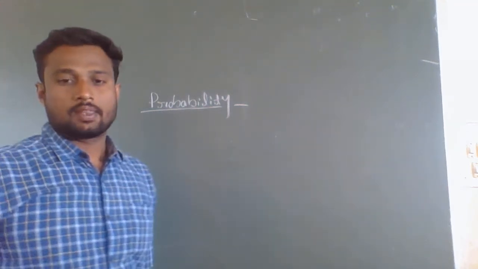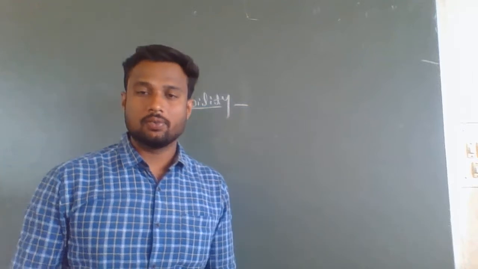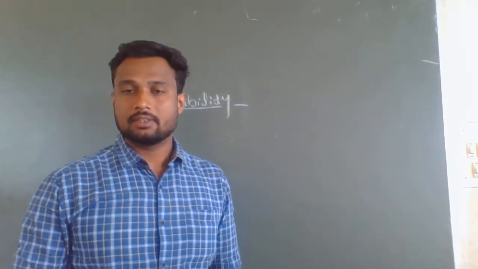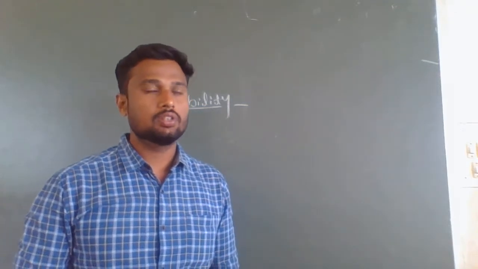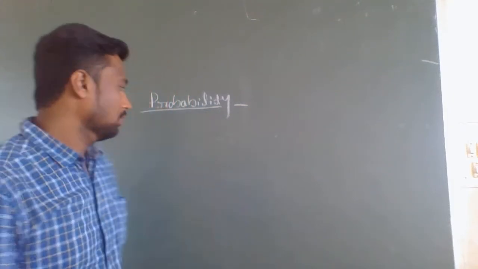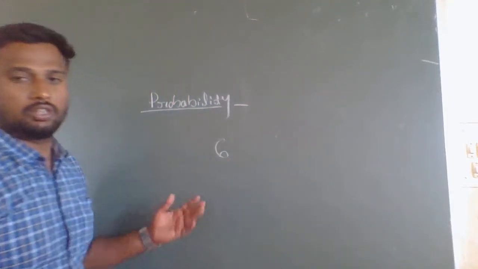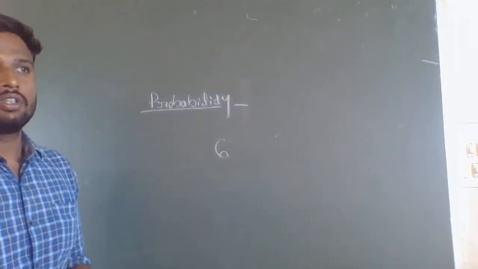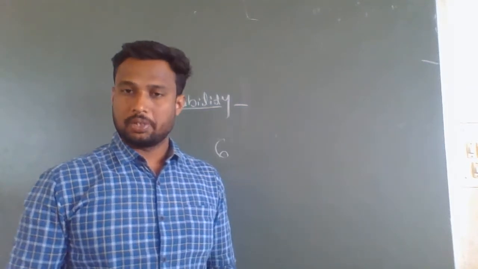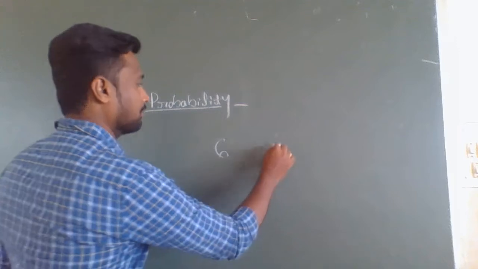So here, probability means in general we can say that getting things done. Suppose for example you are going to bus stop for 6 times. Totally you went to bus stop for 6 times and you got the bus at the right time for 3 times.